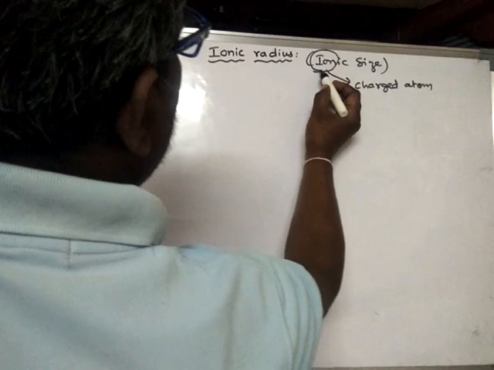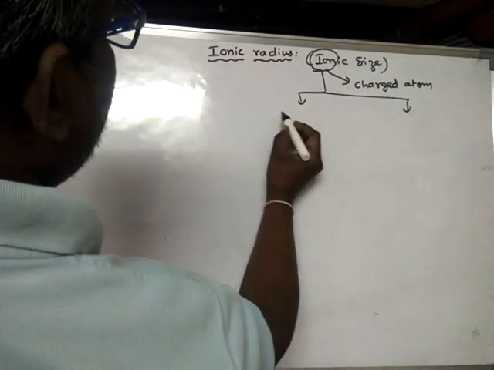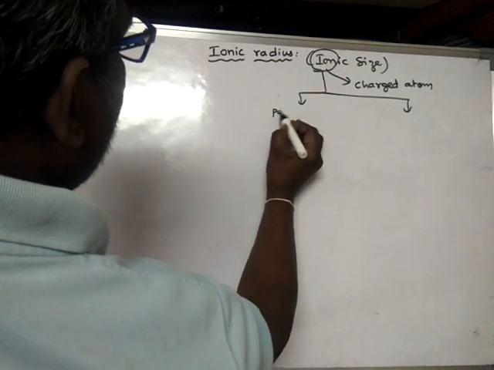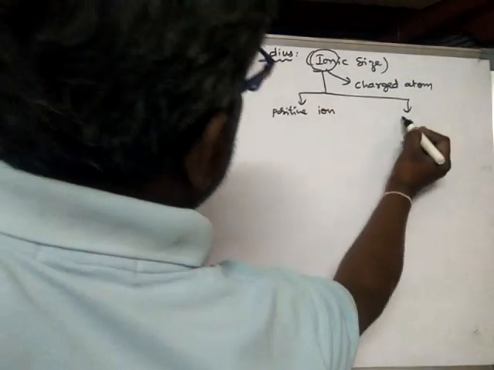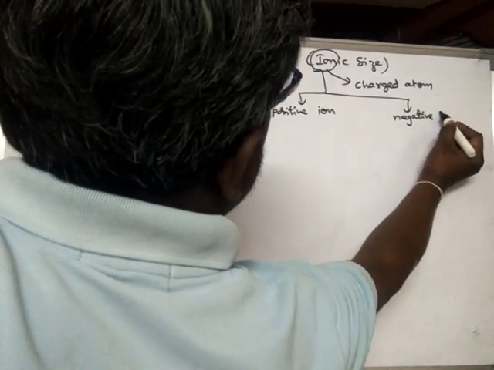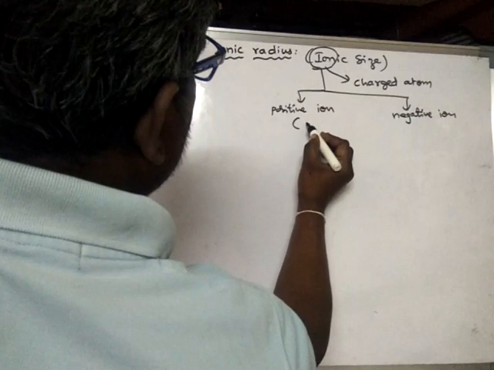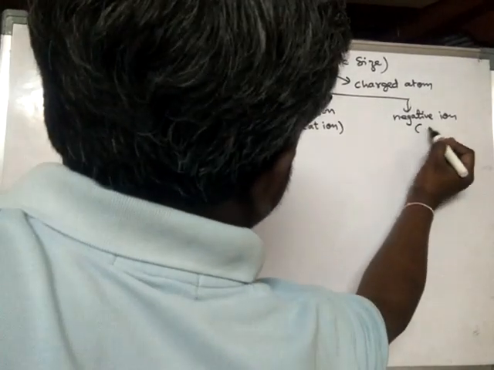There are two types of ions. One is called a positive ion, and another one is a negative ion. A positive ion is also called a cation, whereas a negative ion is also called an anion.